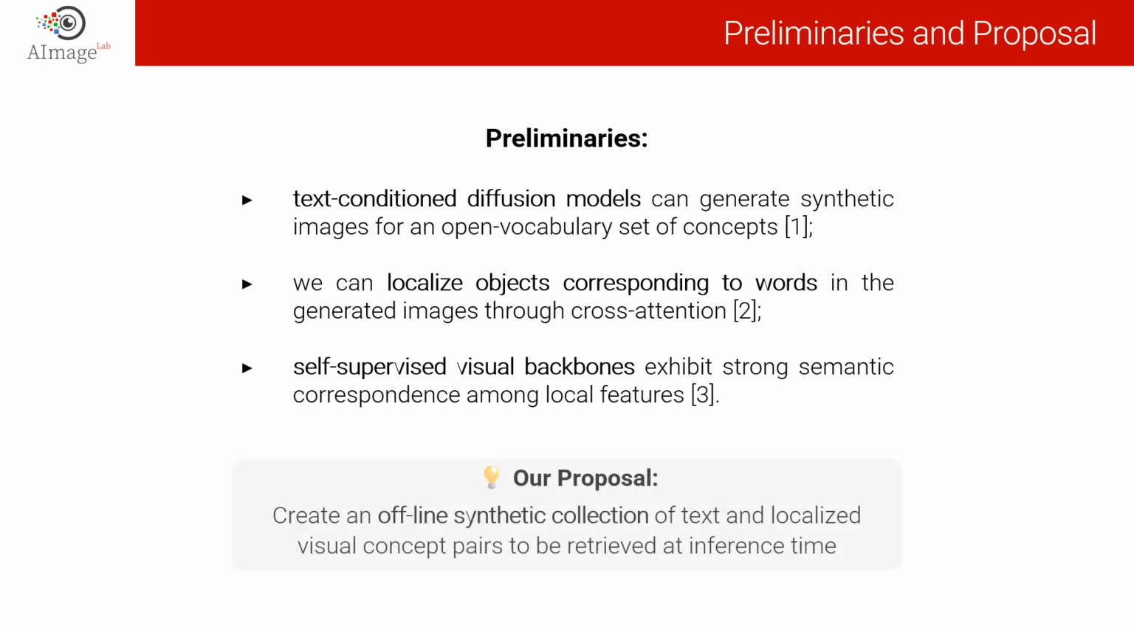Hence, we propose to create an offline synthetic collection of embedding pairs composed of a textual embedding and a localized visual concept embedding. At inference time, the text embeddings are retrieved and their corresponding visual embeddings are used to segment the input image using local semantic correspondence.